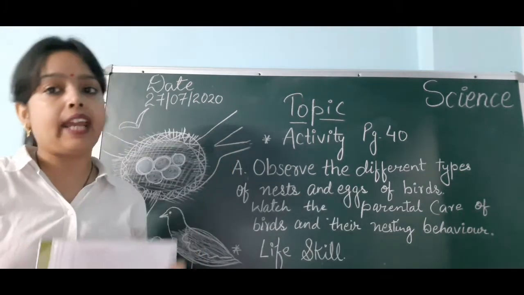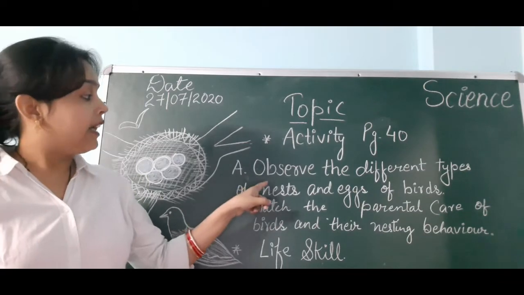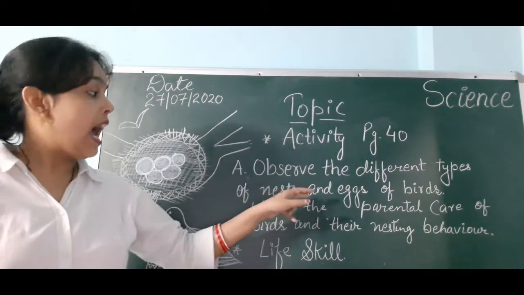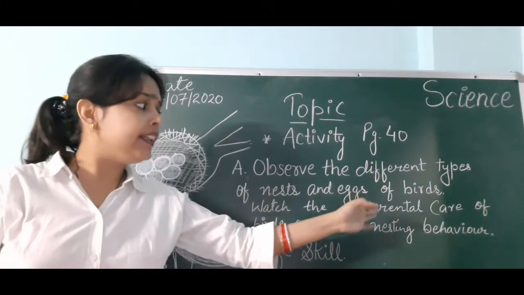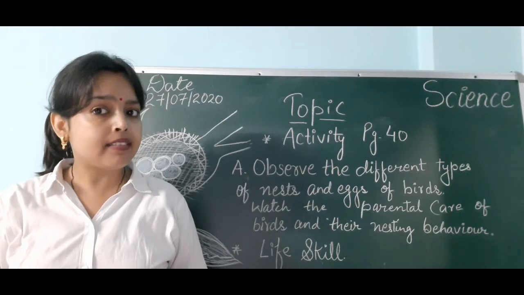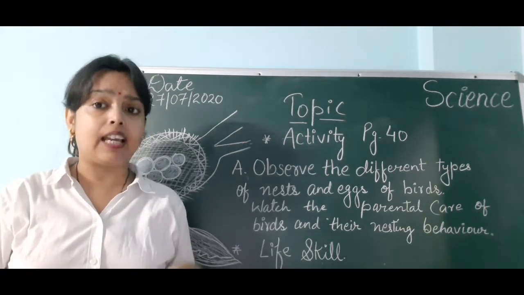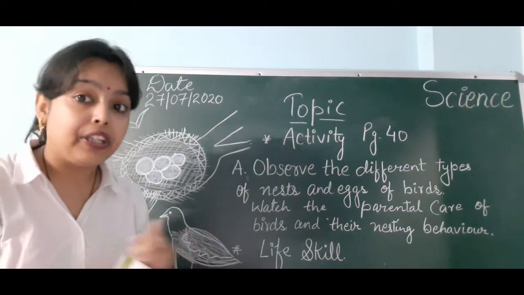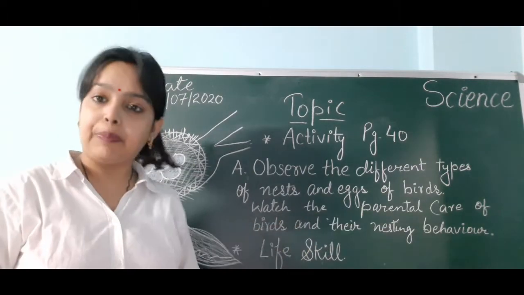We will do only activity A: observe the different types of nests and eggs of birds. Watch the parental care. Parental care means the care which is given by parents. See how parents feed their children, take care of them, and their nesting behavior.